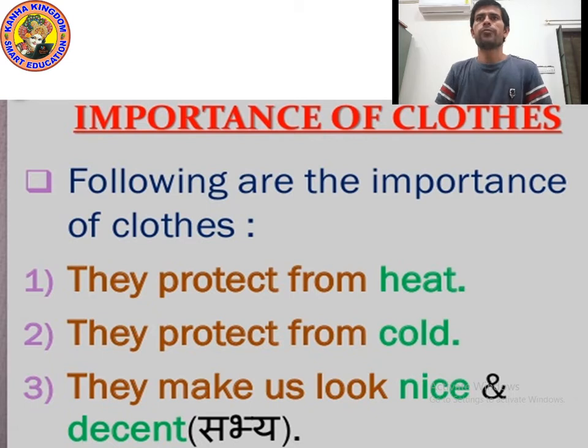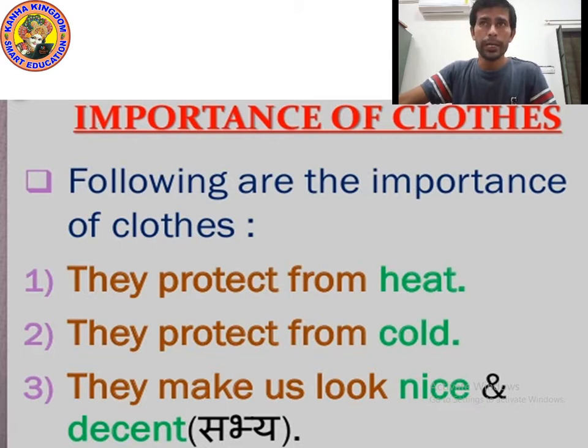Okay kids, so our first topic is importance of clothes. Why are clothes important for us? As you can see on the screen, why are they important? But before we study these points, you tell me, why do we wear clothes?